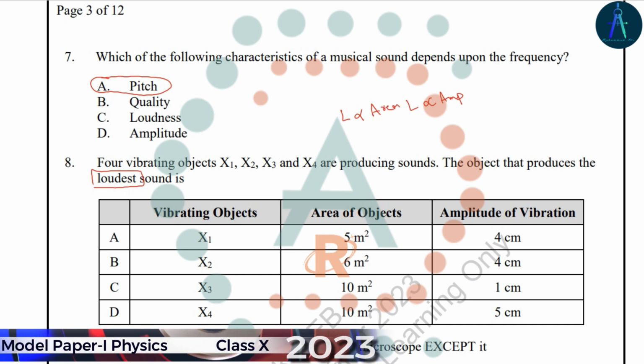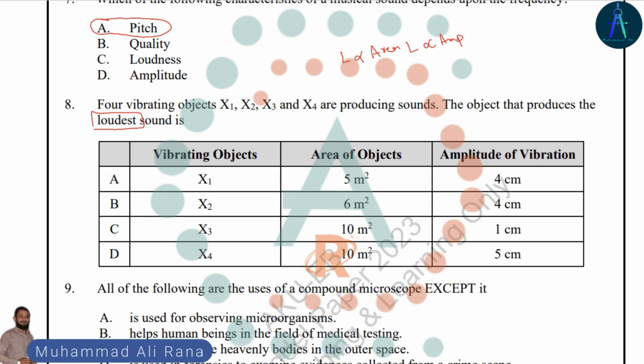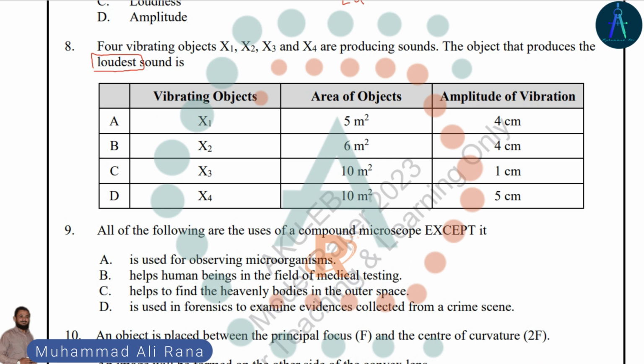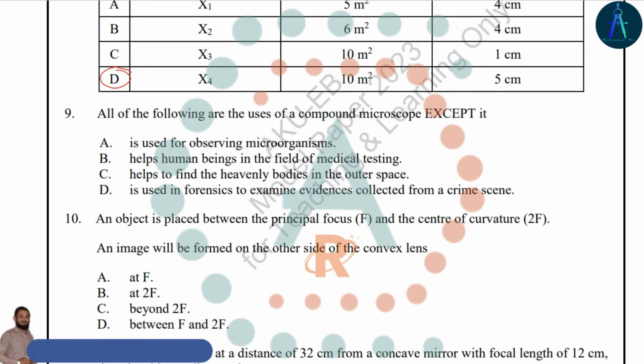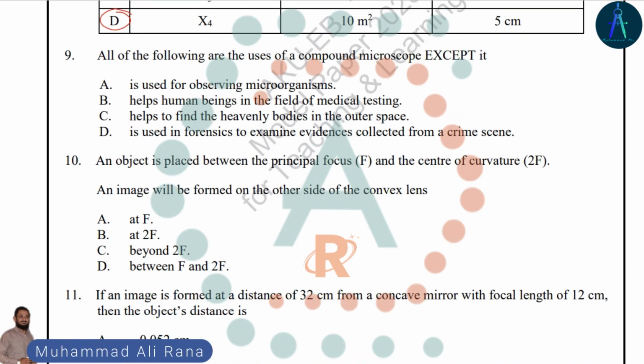Greater area and greater amplitude will have the loudest sound. Object X4 has the greatest area as well as the greatest amplitude. Option D will be the right answer.